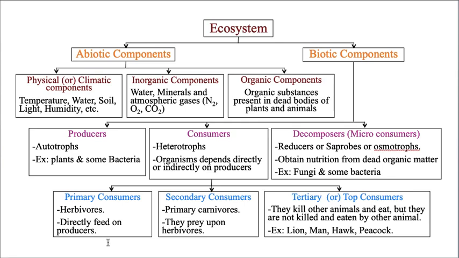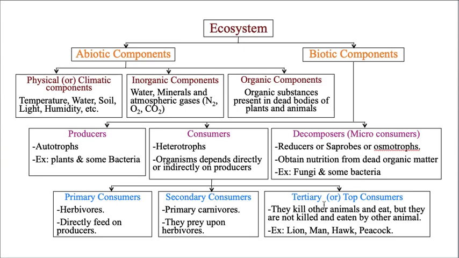And on these, if other organisms are eating, then that is called a secondary consumer. So these are primary carnivores. You understood, because they are eating herbivores. So they prey upon the herbivores. That means they kill and eat these herbivores. That's why they are called secondary consumers.